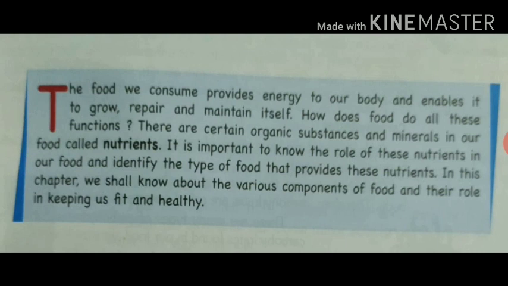These organic substances are present in food and we call them nutrients. Now in this chapter we are going to read about the various components and their functions and their role in keeping us fit and healthy.